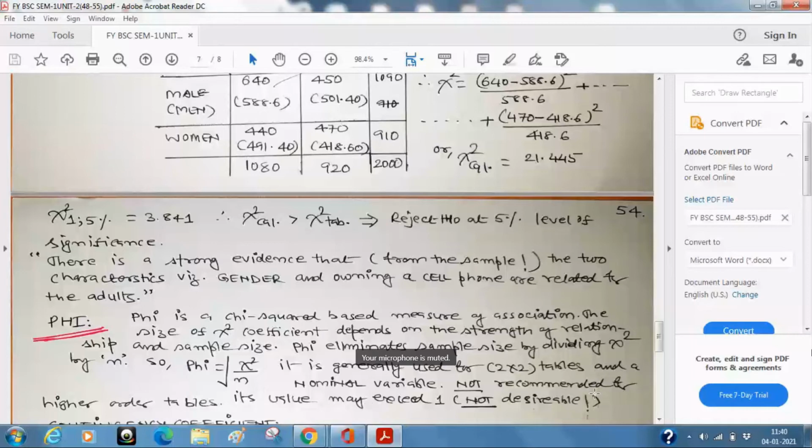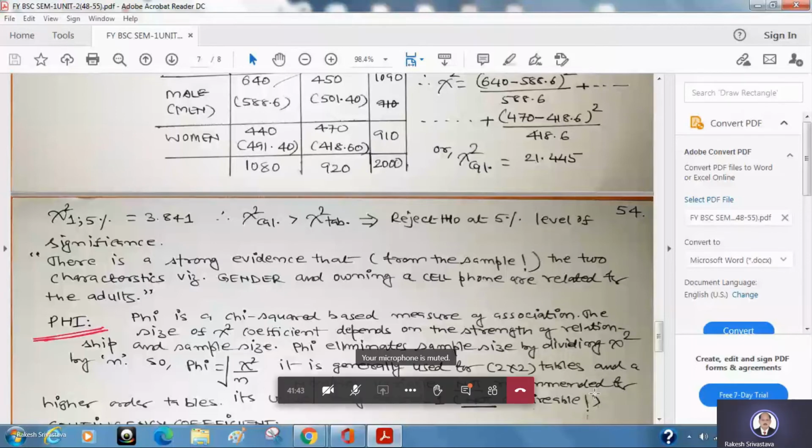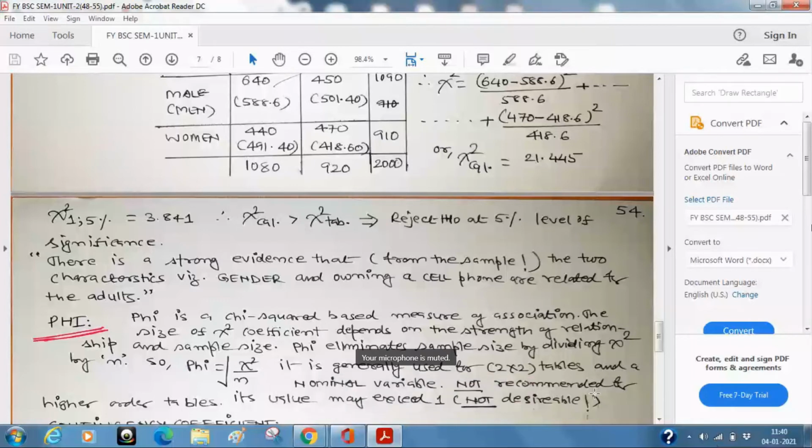Because any measure of association, let me ask you the other question. What is the range of probability? Probability की maximum value क्या हो सकती है? 0 to 1. Right. ठीक है, बिल्कुल सही जवाब है आप सबका.